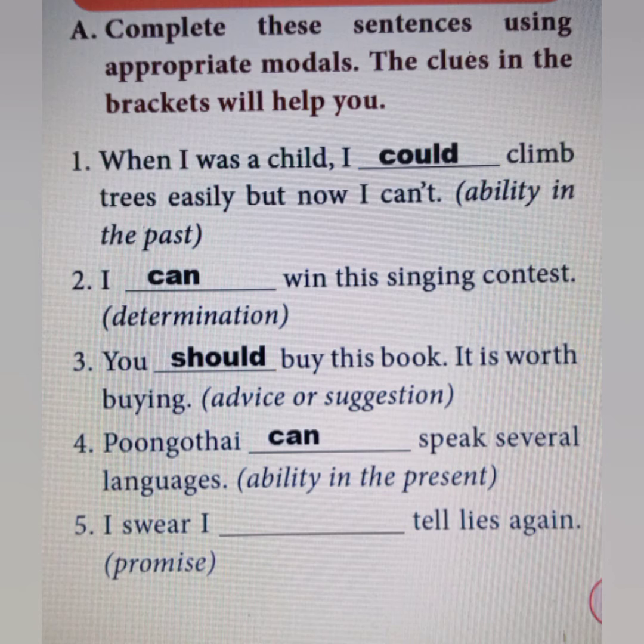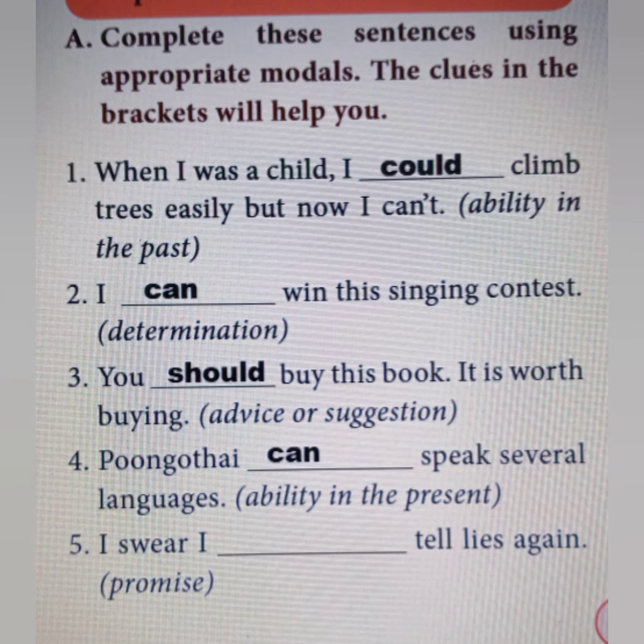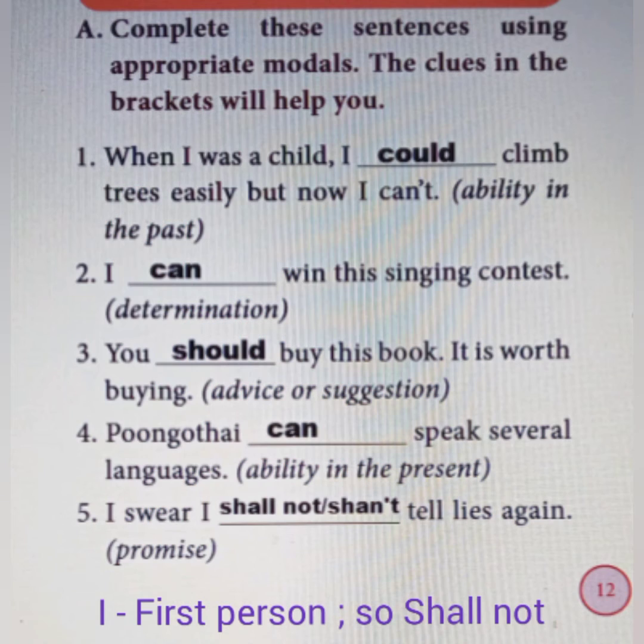I swear I dash tell lies again. The clue is promise. Usually for the promising sentence we use will, but here the sentence is negative sentence, so that we should not tell I swear I will tell lies again. That is very wrong. If we use the word will, it won't be sensible and meaningful. So that we should use the negative form of the word will here. That is will not, won't, or shall not, shan't.